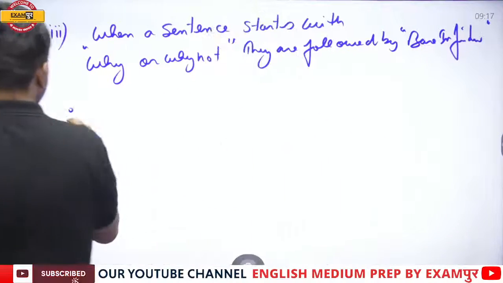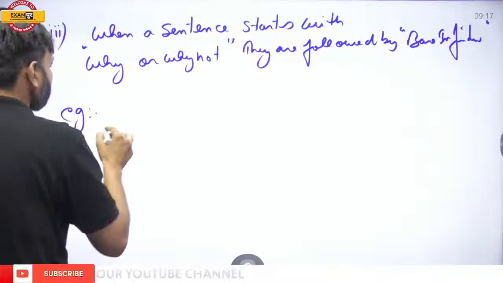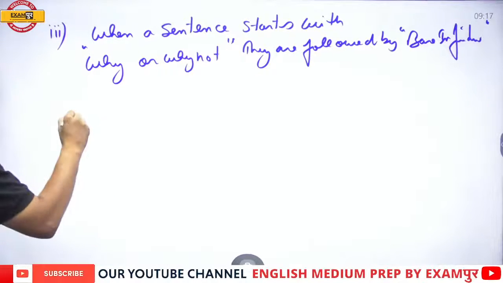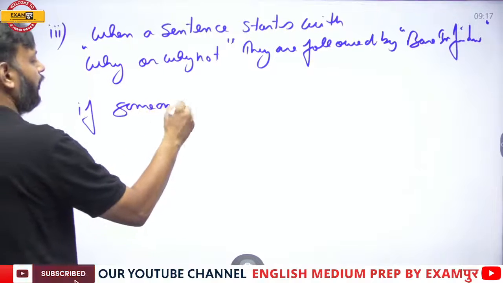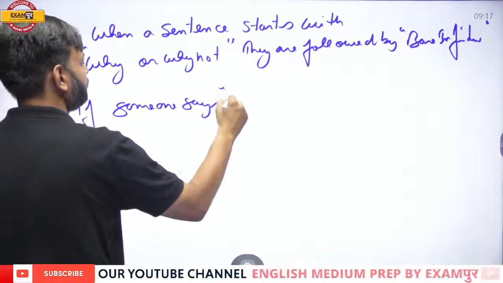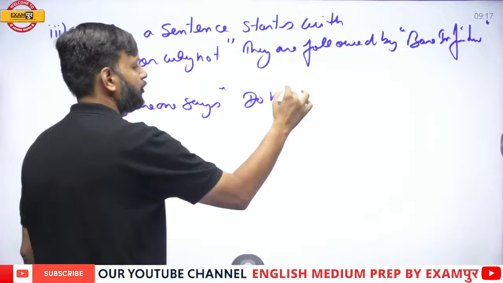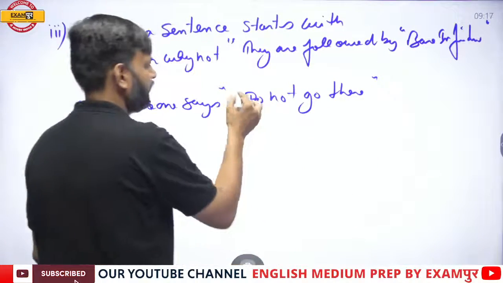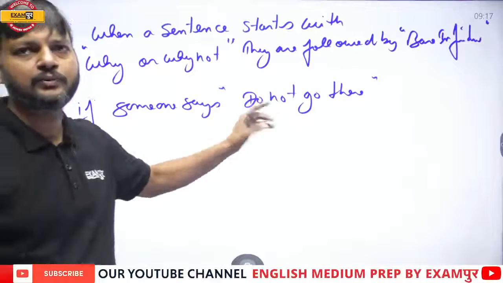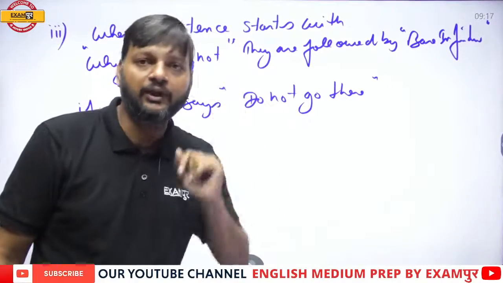For example, if someone says, do not go there. This is something someone said to me. Don't go there.